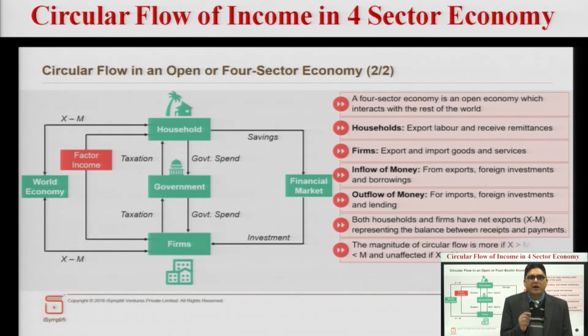It is more liberalized, it is more open, it has more income coming from abroad, there are foreign institutional investors investing into your economy, a lot of money is coming into your economy in the form of foreign direct investment. So, into the four sector economy, you will say that our economy is interacting maximum with the external economy.